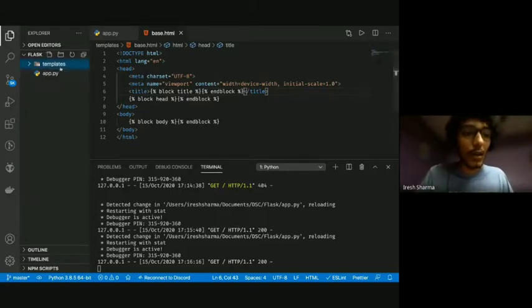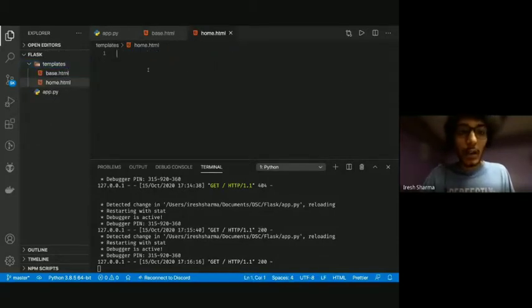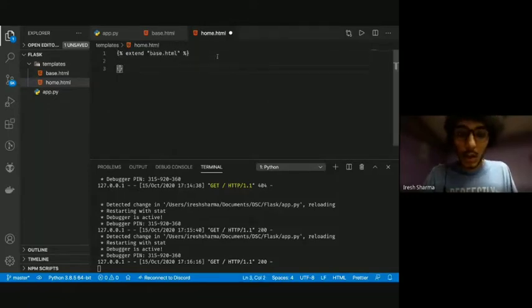Now I'm going to make another HTML file. This is going to be home.html. And I extend this, so I do extend base.html. Now I'm not going to change much. I'm just going to add a title here.